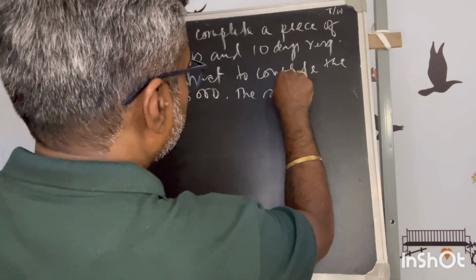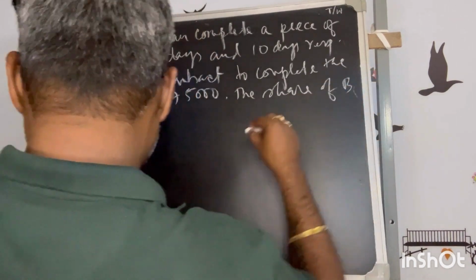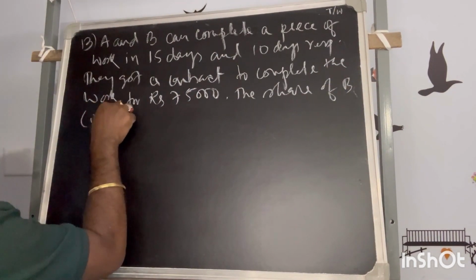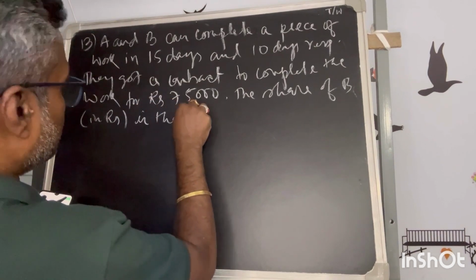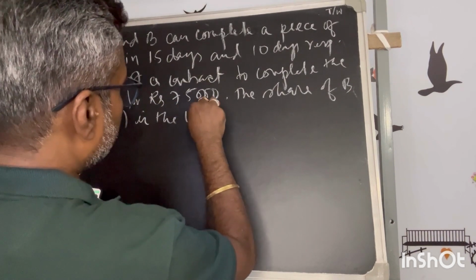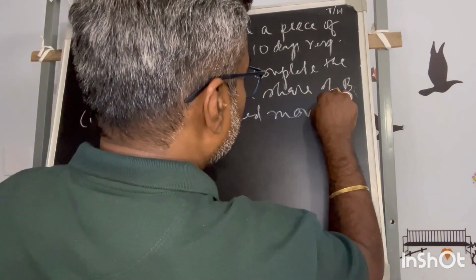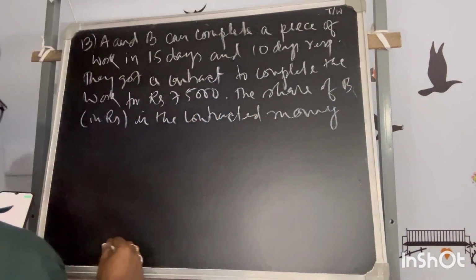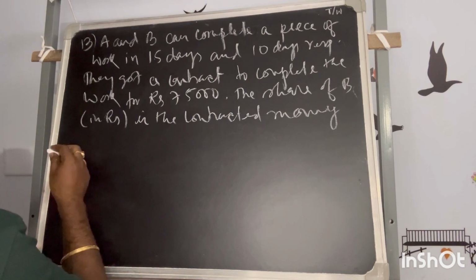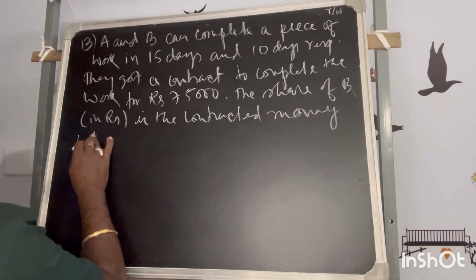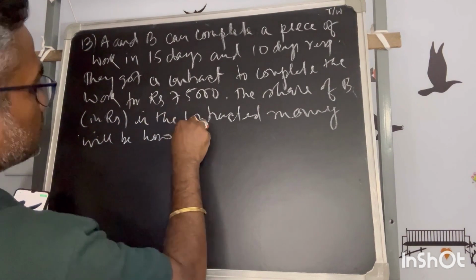The share of B in rupees in the contracted money will be how much?